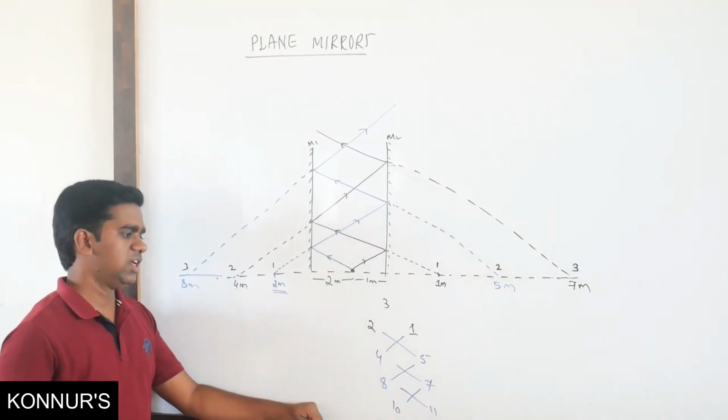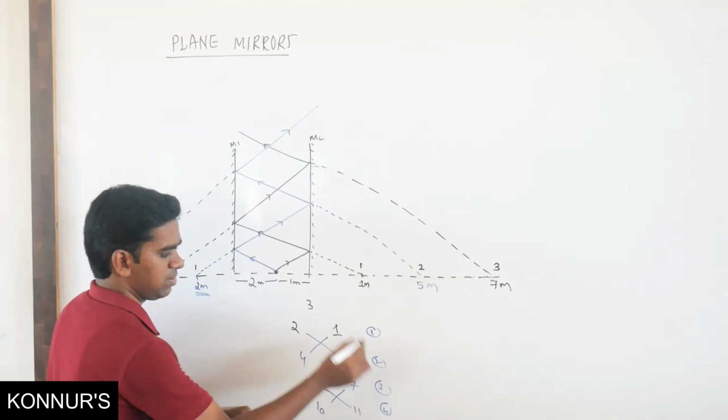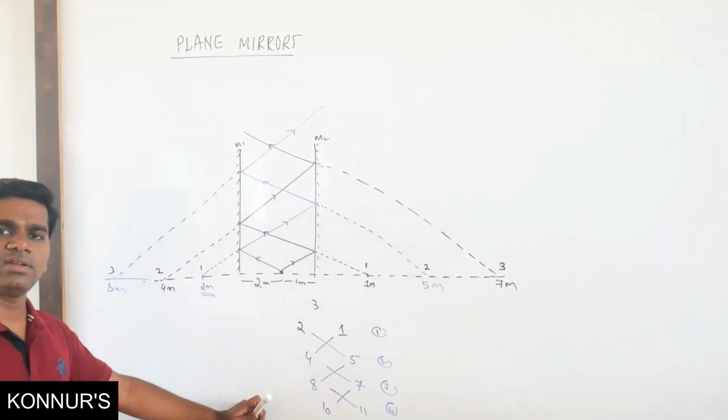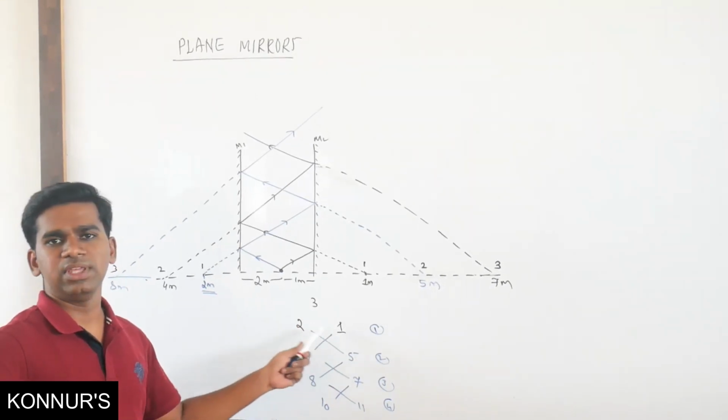So like that. So these are the first image, second image, third image, fourth image, and so on. If they ask the 10th image also, you can just go on adding these 3 to both the distances.